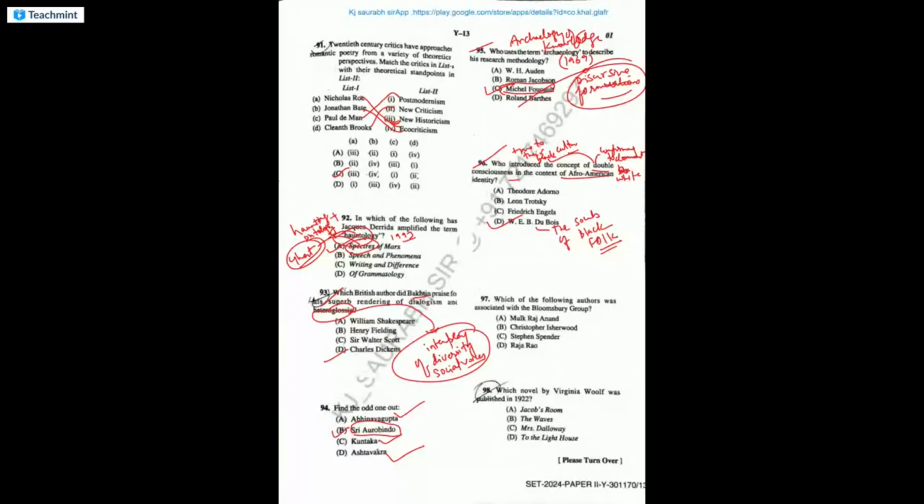So that is double consciousness. He has to be consciously aware of both identities.